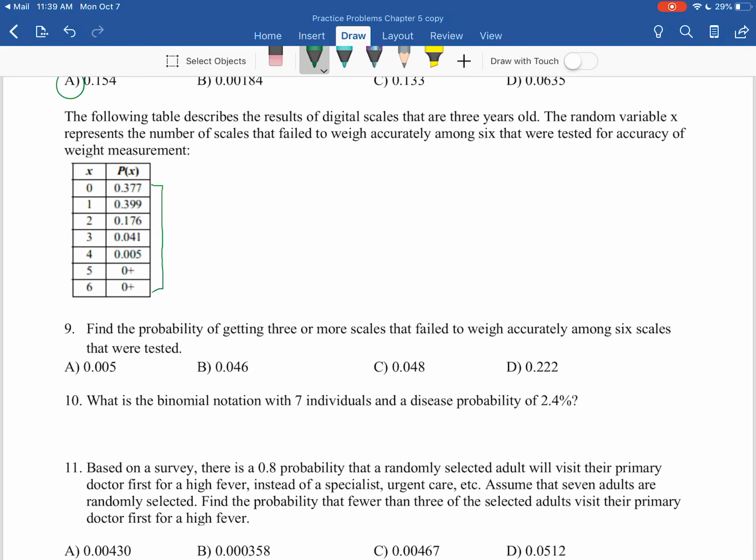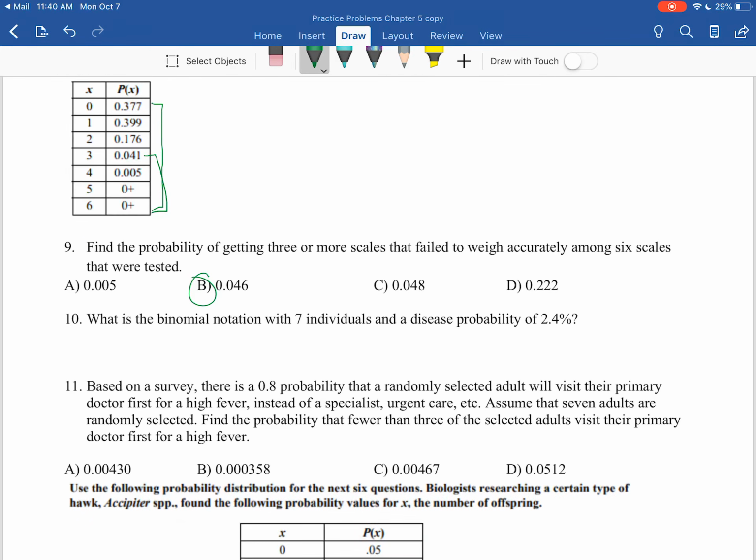For number 9, find the probability of getting 3 or more scales that fail to weigh accurately among the 6 scales that are tested. We're looking at values of 3 or more, and we just add these together and we get 0.046. Remember, probabilities are the same throughout a binomial distribution. If they're already giving us the table, they also need to tell us what the probabilities were and then the binomial probabilities below it. Since that's not there, this is just a normal probability, and we're adding it up.